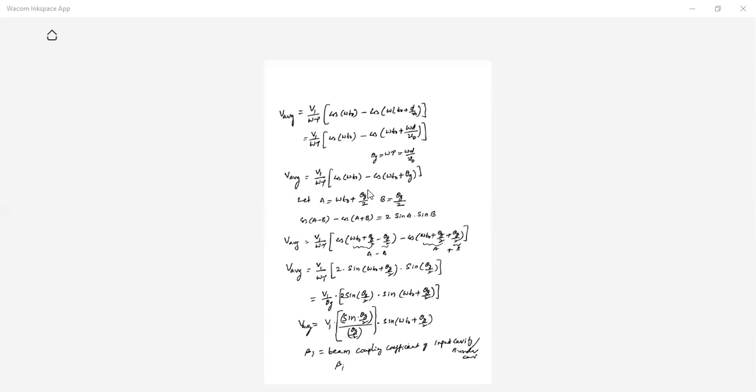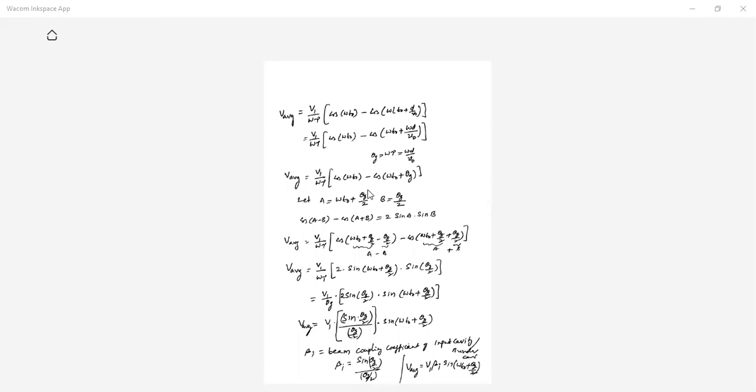Now beta I is equal to sin theta g by 2 by theta g by 2. This is the beam coupling coefficient. So now our V average is equal to V1 into beta I, sin of omega T naught plus theta g by 2.